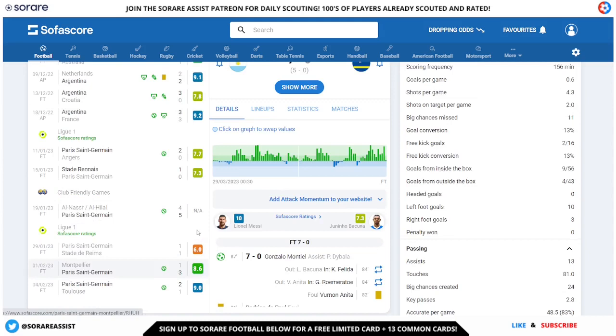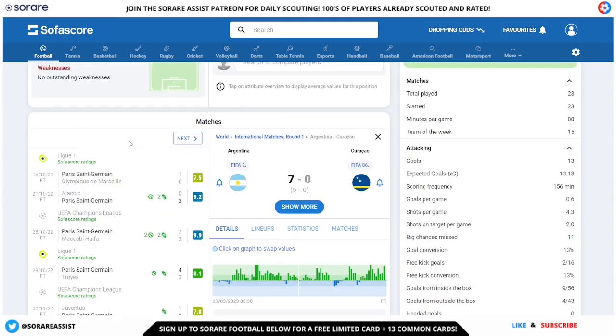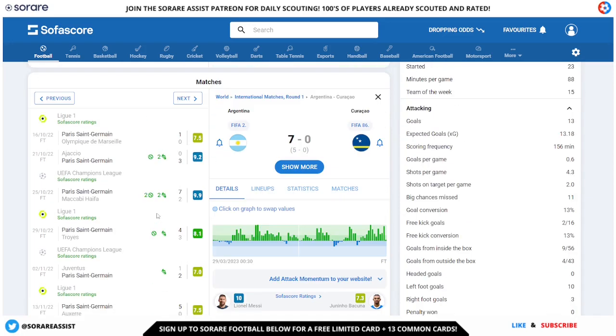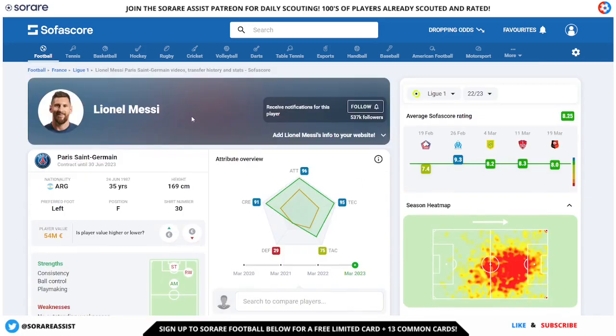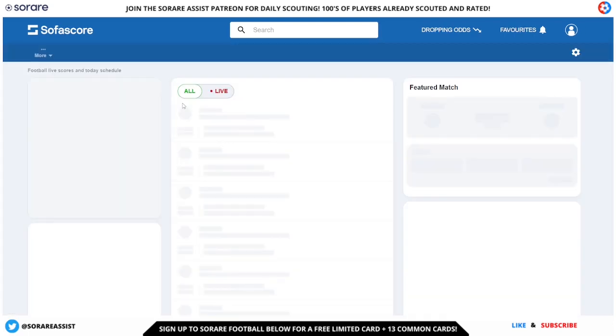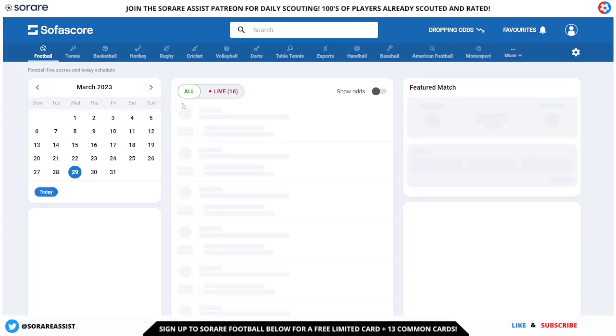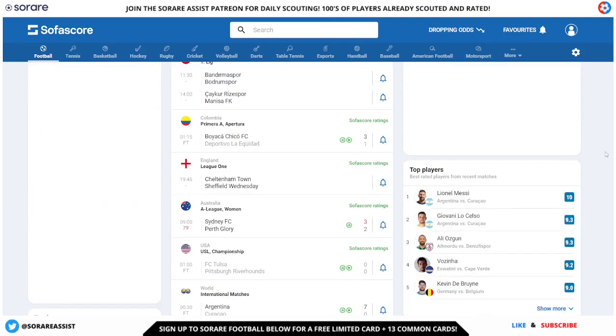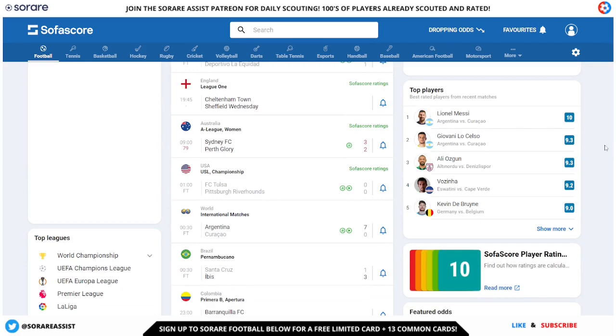And these scores are quite well correlated to the Sorare scoring matrix. So it's a really good, easy scouting tool to use for your Sorare journey. It's also a fantastic platform to be able to follow your favourite players or teams as well to get those notifications on your mobile devices. So SofaScore is definitely one of the best sites to use for scouting and that sort of thing, and to get the notifications as well of all the impressions that your players are performing during a game.